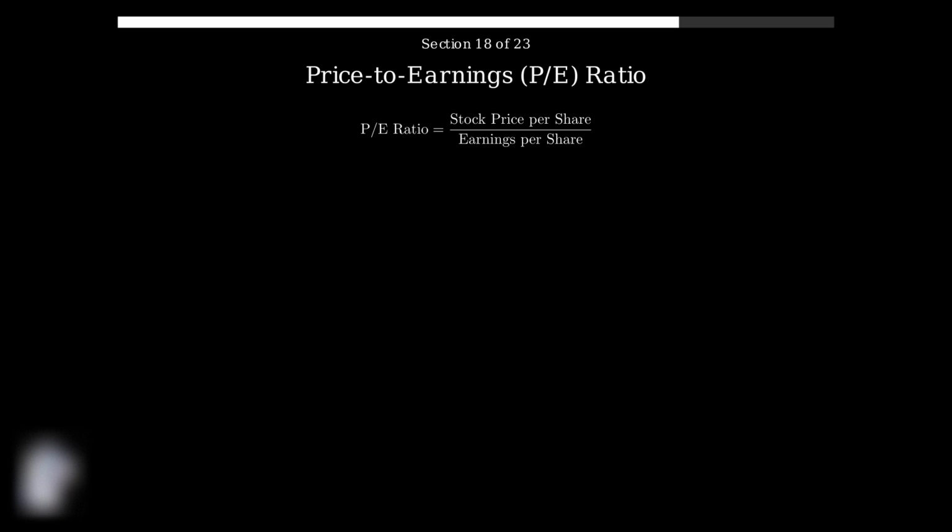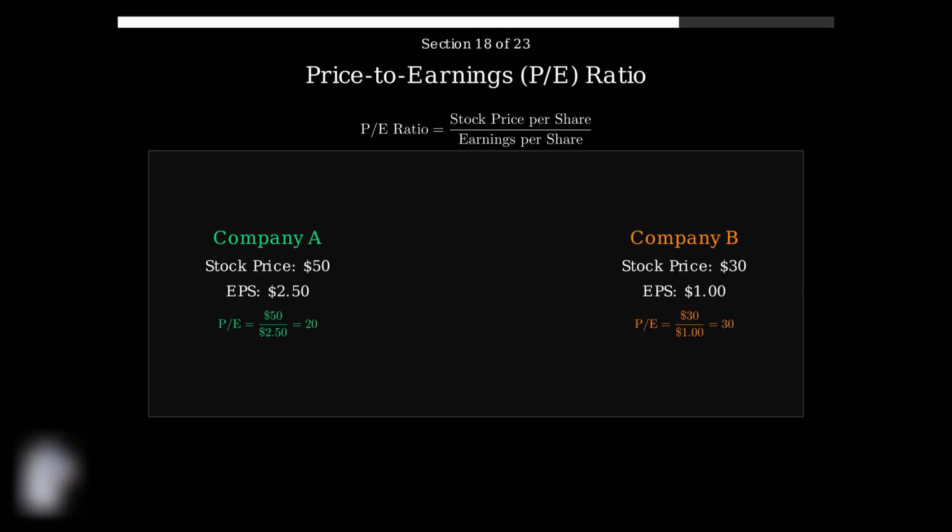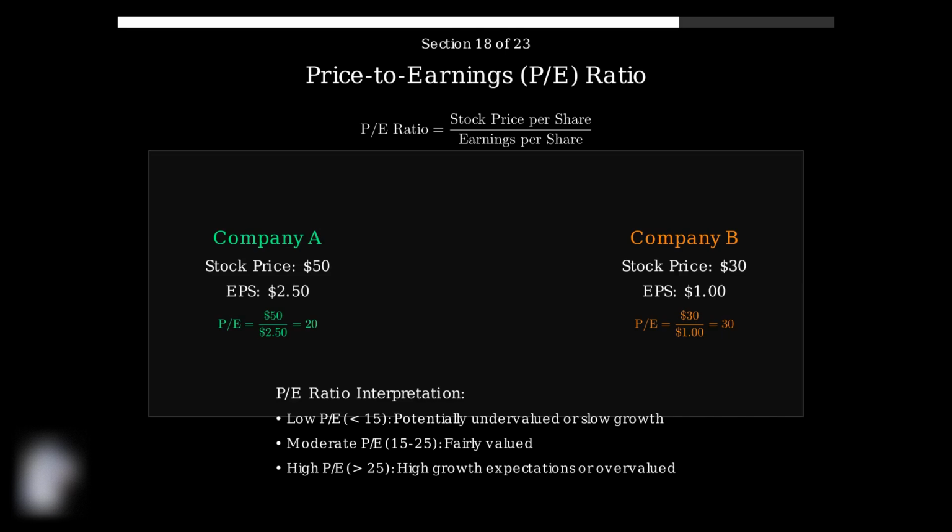This ratio is fundamental in stock valuation and investment analysis. The PE ratio tells investors how much they're paying for each dollar of a company's earnings. A higher PE ratio might indicate that investors expect higher earnings growth in the future, while a lower PE ratio might suggest the stock is undervalued or the company is experiencing difficulties. In this comparison, Company A has a PE ratio of 20, meaning investors pay $20 for every dollar of earnings. Company B has a PE ratio of 30, indicating investors are willing to pay more per dollar of earnings, possibly expecting higher growth.